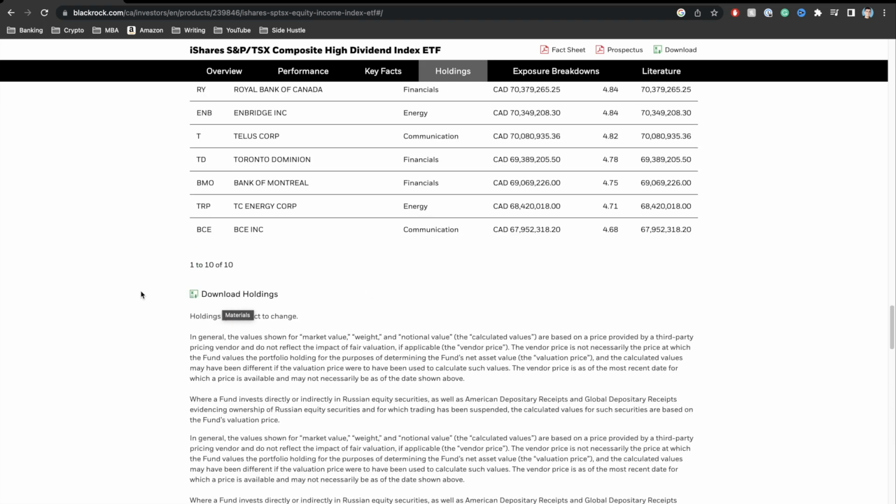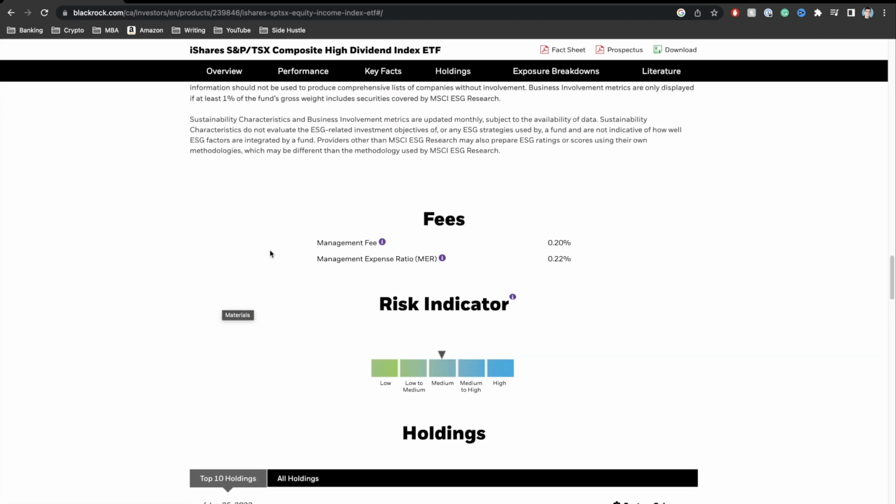Now, if I scroll up over here, another thing I wanted to talk about is your fees. So you have a management fee of 0.2%. Now, this is a very reasonable and affordable fee. What this essentially means, guys, is that if you invest $1,000 into this fund, you have to pay a fee of $2 annually to the fund for them to actually manage this fund. Okay, so it's a very negligible amount when you look at everything that you're actually gaining from this particular fund. Okay, so that's very important to note: the management fee is 0.2 to 0.22. Okay, so that's really, really good.